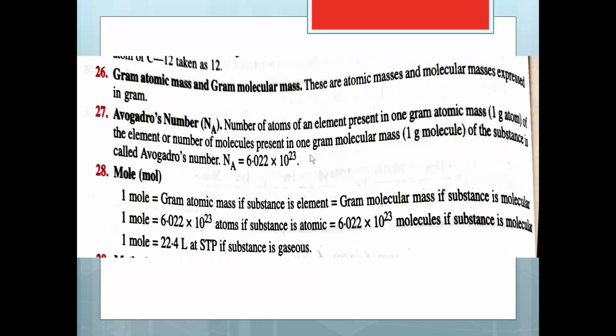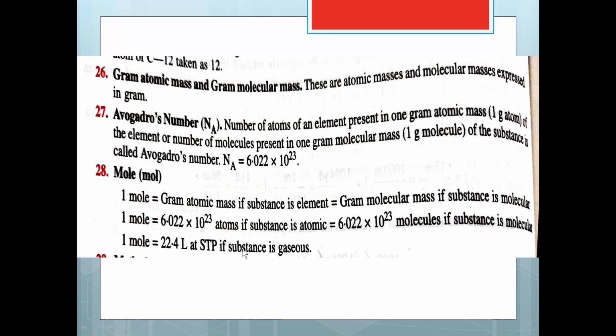Avogadro's number is the number of atoms of an element present in 1 gram atomic mass of the element, or the number of molecules present in 1 gram molecular mass of the substance, and is called Avogadro's number, represented by Na, whose value is 6.022 into 10 raised to 23. Then mole. 1 mole equals gram atomic mass if the substance is an element, or it is also equivalent to gram molecular mass if the substance is a molecule.